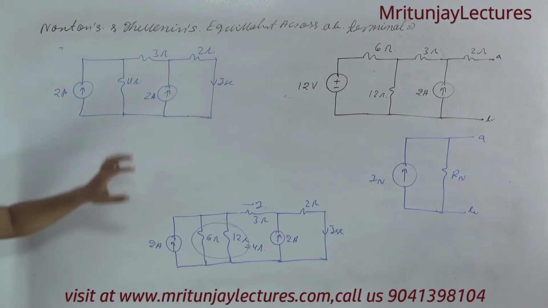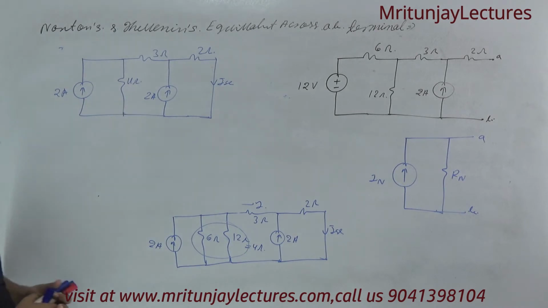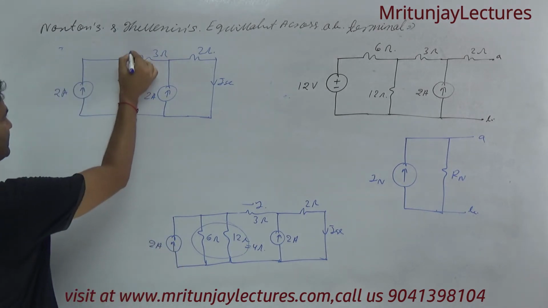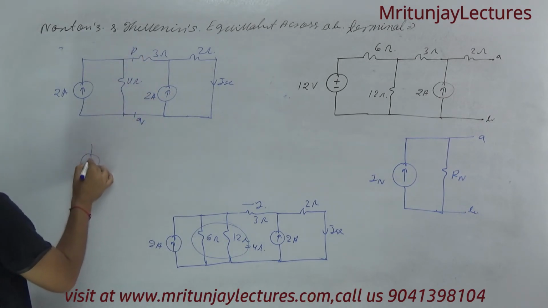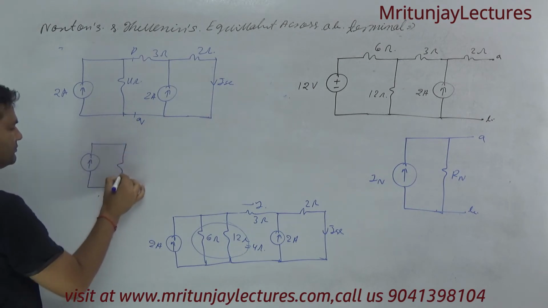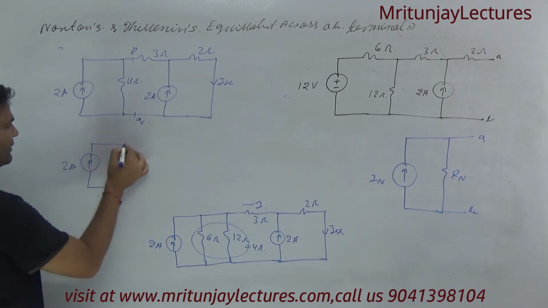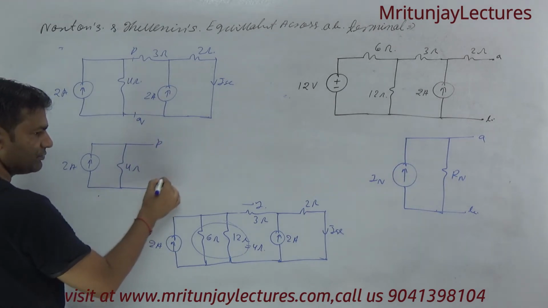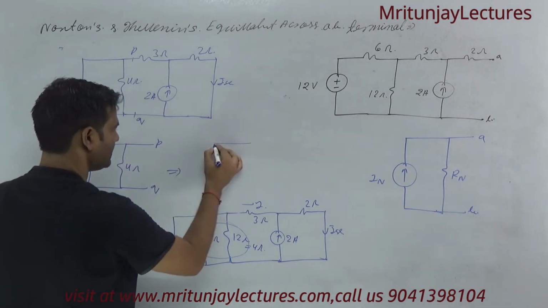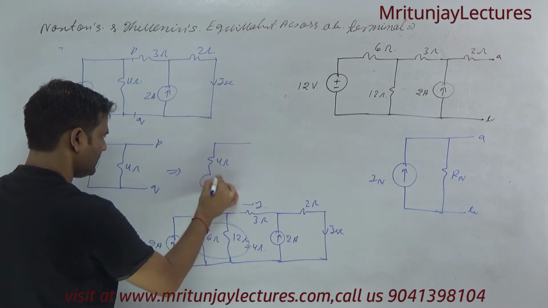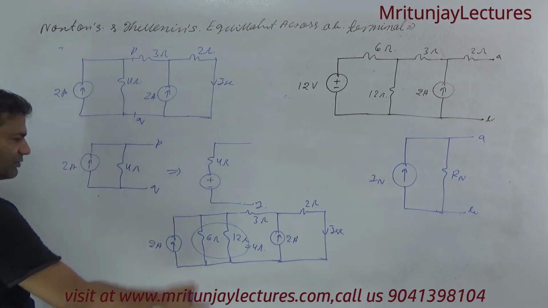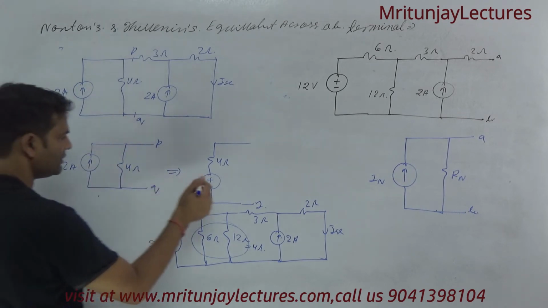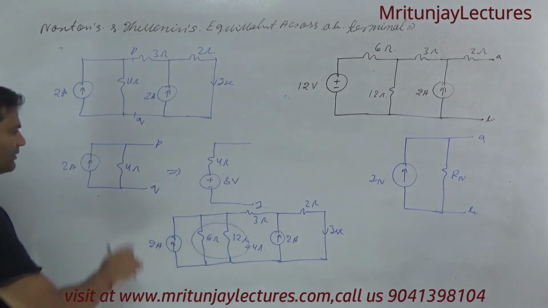Now once again, if we replace this one, suppose that is P and this is Q. If any doubt, then tell me. 4 ohm, 2 ampere, that is P and that is Q. You can replace it with 4 ohm in series with a voltage source. The current source is converted into a voltage source, 2 into 4, that is 8 volt, and the resistance is like this.